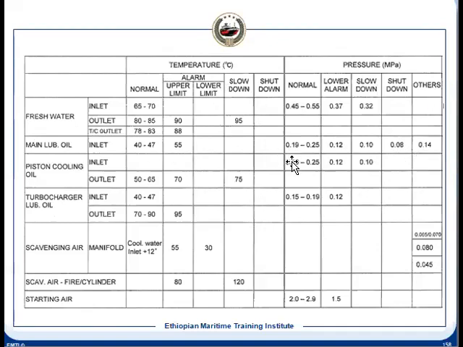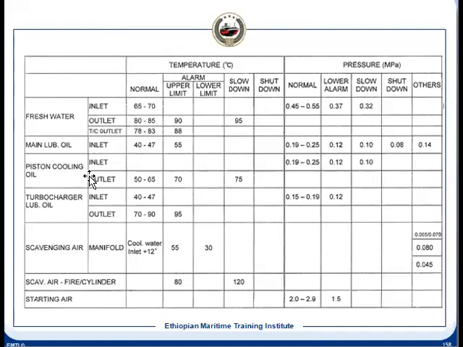And the alarm is higher than that, and the shutdown is lower than that. And for the slowdown, you can see 0.1 and 0.12. Usually for all engines it is more or less the same. Piston cooling oil also has this setting.